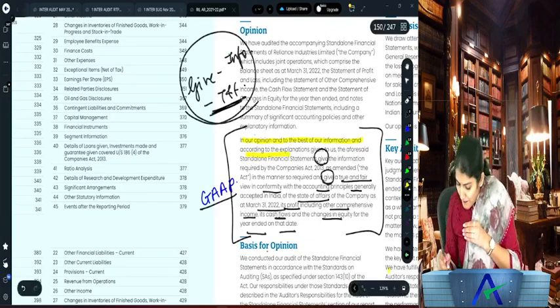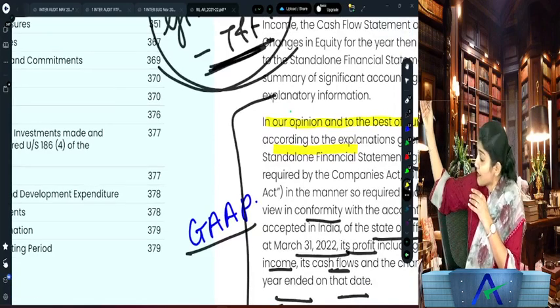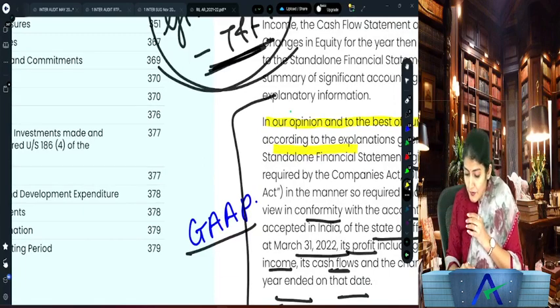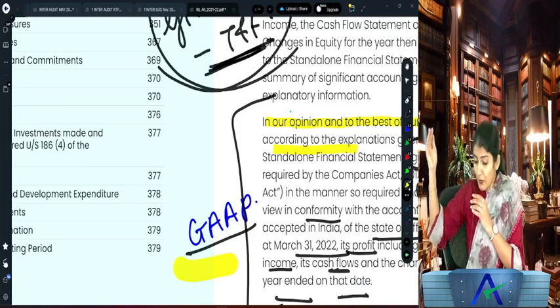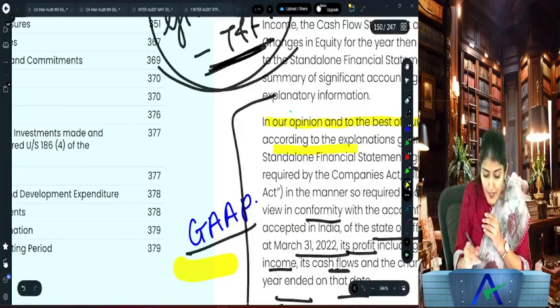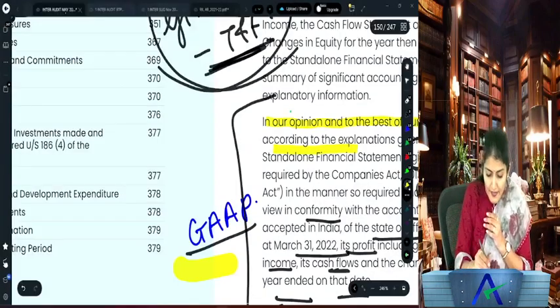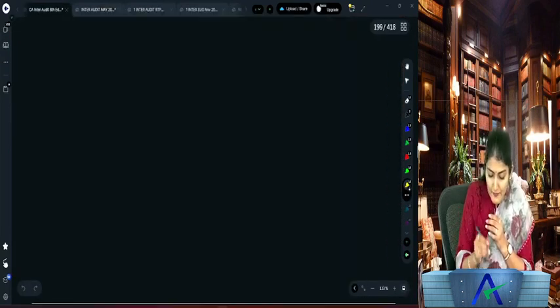So what is one more right of the company auditor? It is the right to obtain the information and the explanation.